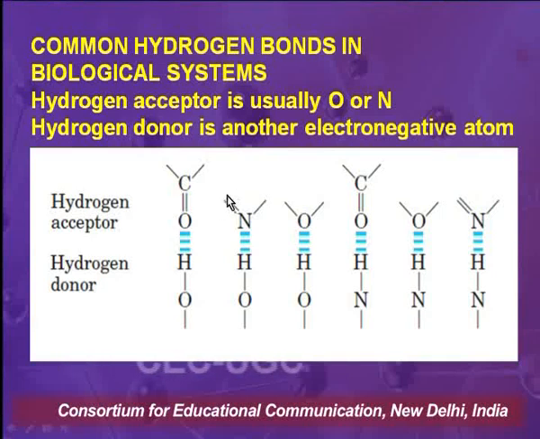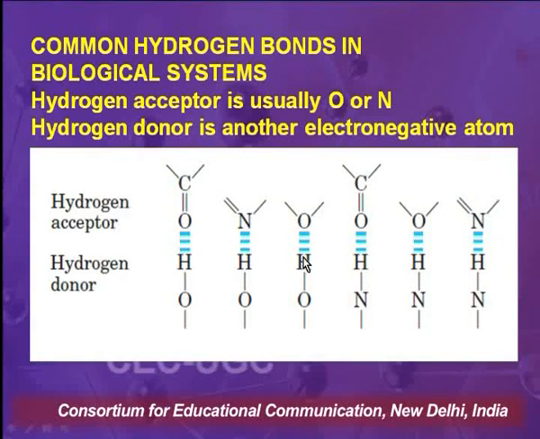In case of carbohydrates, one atom of oxygen is a donor, and hydrogen is usually the acceptor. So one of the atoms here is acting as an acceptor and one is acting as a donor. Here I've shown a hydrogen bond as it may exist in heterocyclic bases.